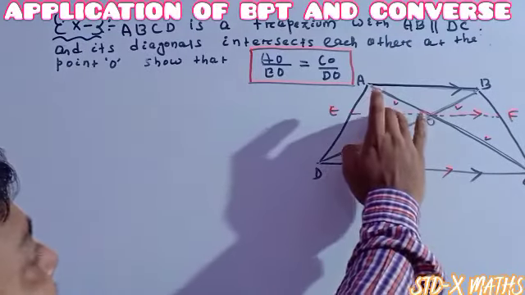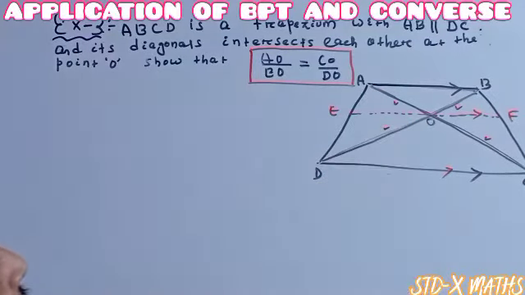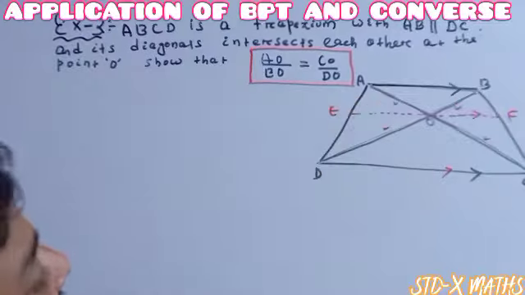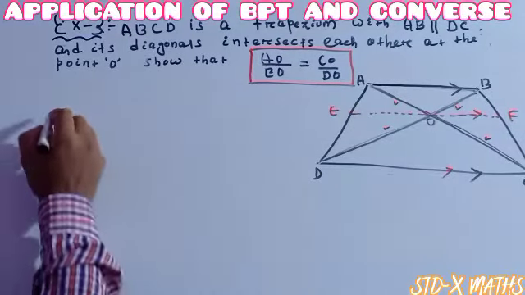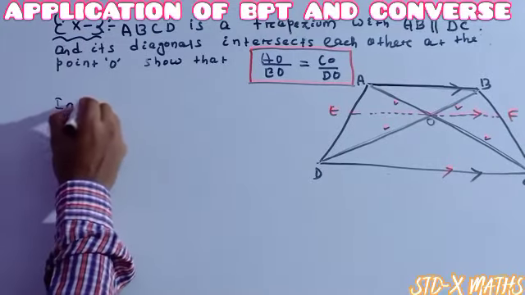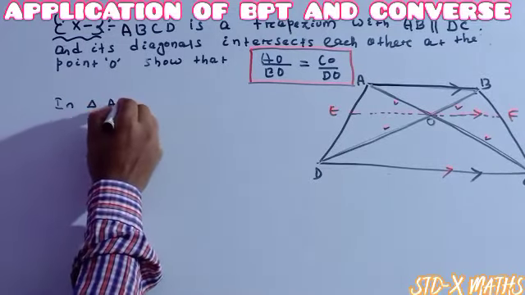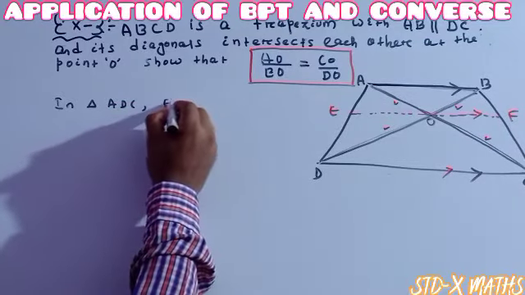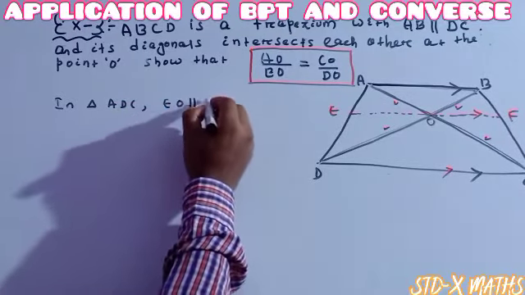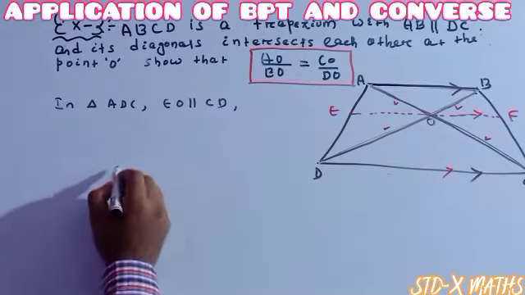As this one is parallel to this one, according to Thales theorem in the triangle ADC, EO is parallel to CD.